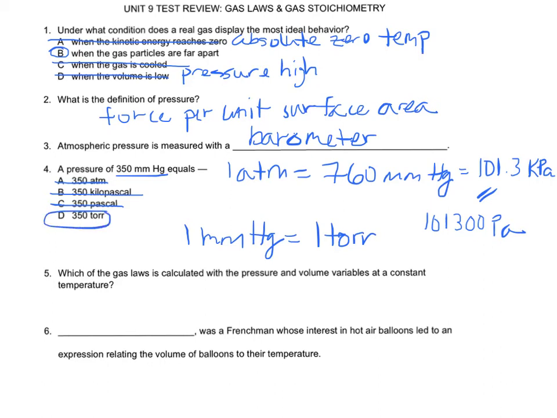But you can do this straight from your formula chart with some common sense, understanding that atmospheres, millimeters of mercury, and kilopascals are not equivalent to one another. So the number 350 cannot be the same in each. And if you understand that kilo means 1,000, you can also figure out what your pascals number is by just moving your decimal place over 3 places, multiplying by 1,000, in other words, to get it to pascals. And again, it's not equivalent. So that leaves us with torr just by process of elimination.